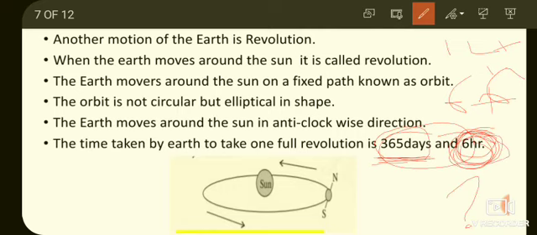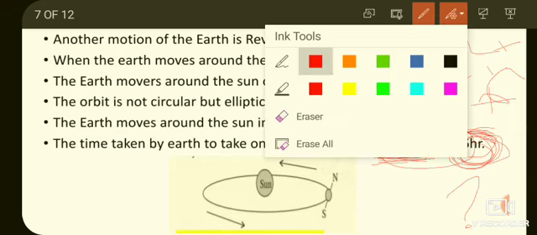And 24 hours means one day. 6 hours plus 6 hours plus 6 hours plus 6 hours becomes 24 hours. That means it is one day.